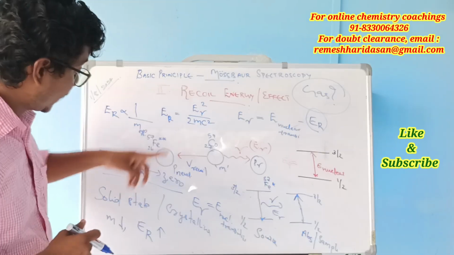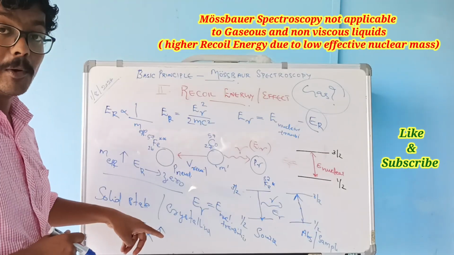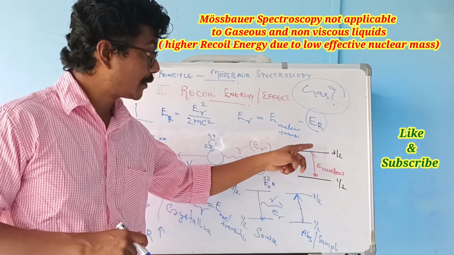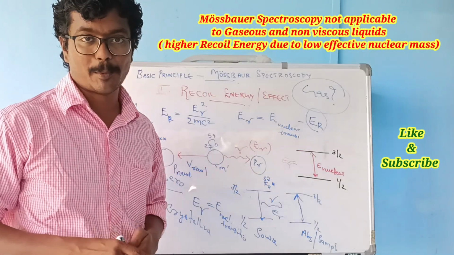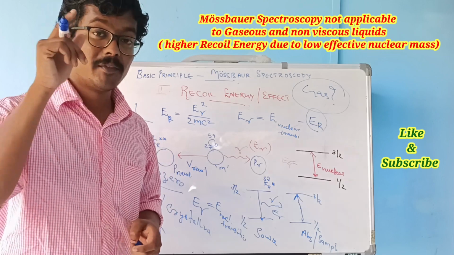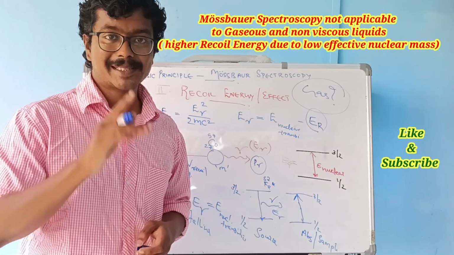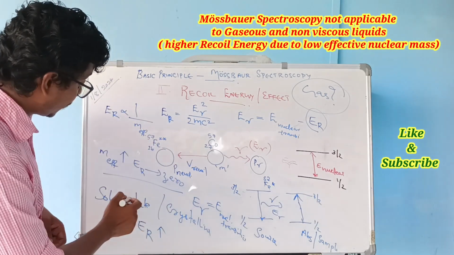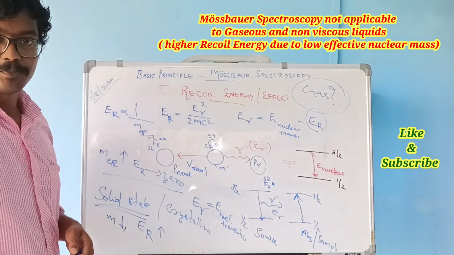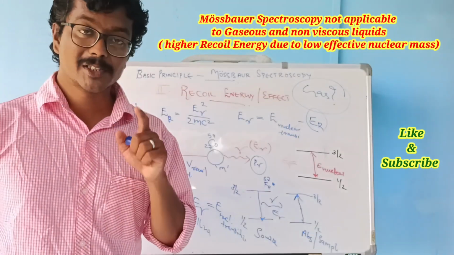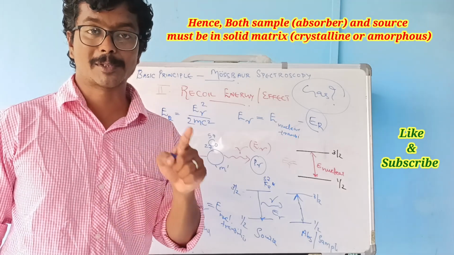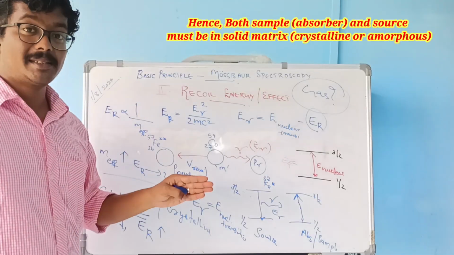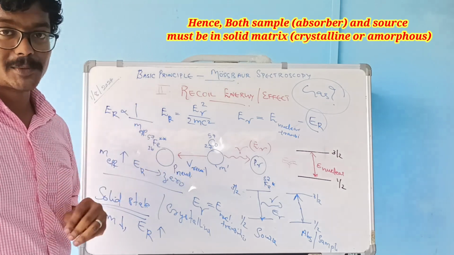So the gamma energy is not sufficient to cope with the energy gap of the nuclear transition. So we cannot consider gaseous samples for Mossbauer spectroscopy. We will consider only solid state. This is the reason why solid samples are preferred. This is the basis of Mossbauer spectroscopy.